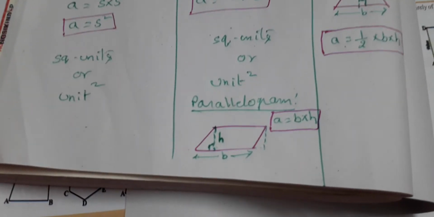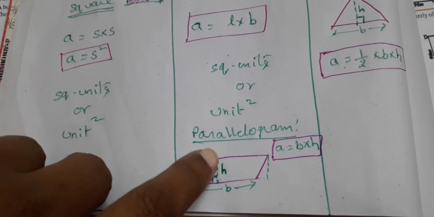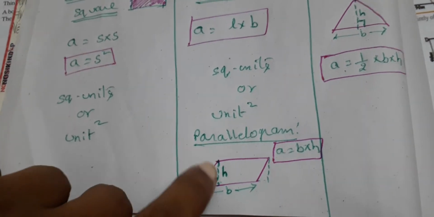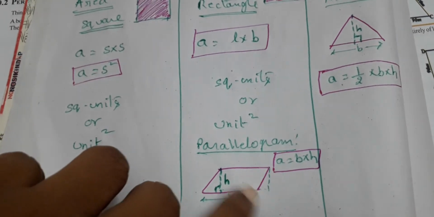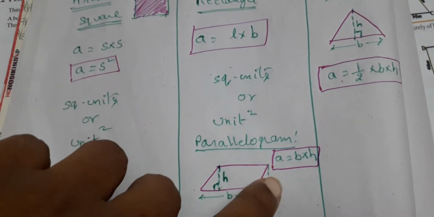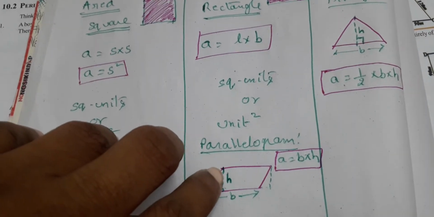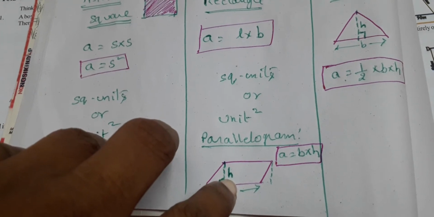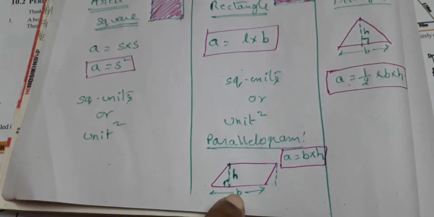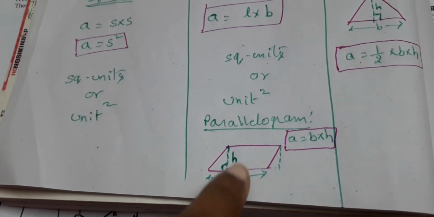Now when it comes to a parallelogram, children, if you drop an altitude here, that means drop a perpendicular on this and then extend the base and drop the perpendicular, this automatically takes the form of a rectangle, where you have length into breadth. Here, in place of breadth you are taking height, in place of length you are taking base. So for a parallelogram, it is base into height.